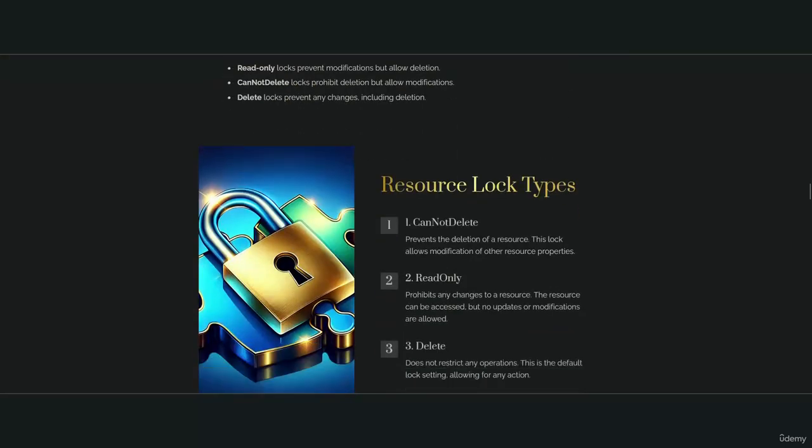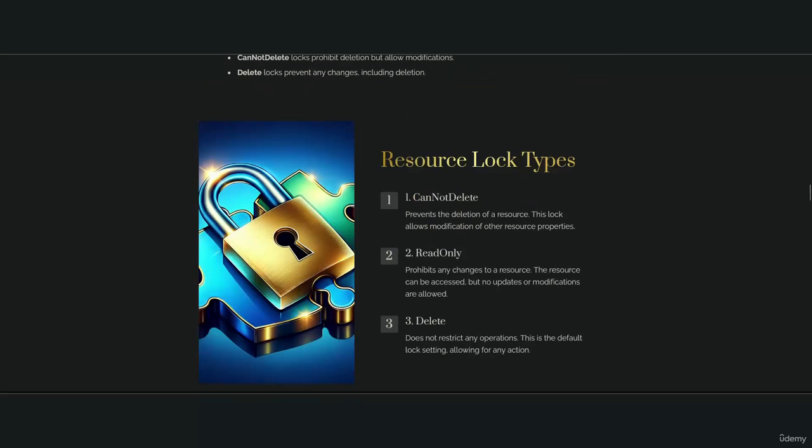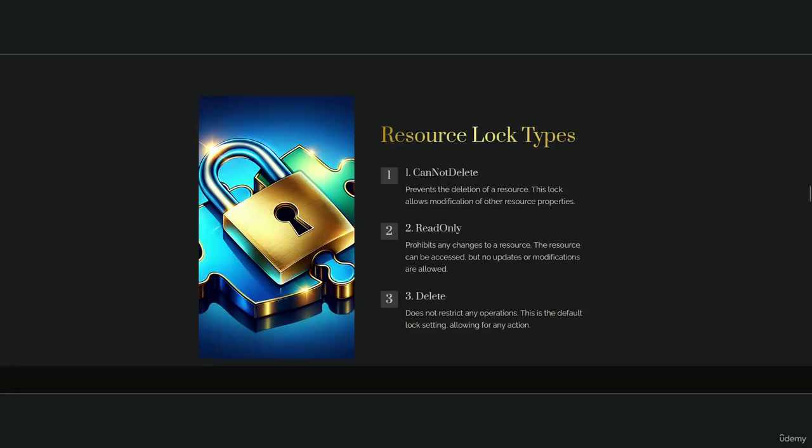Resource lock types. 1. Cannot delete. Prevents the deletion of a resource. This lock allows modification of other resource properties. 2. Read-only. Prohibits any changes to a resource. The resource can be accessed, but no updates or modifications are allowed. Free delete. Does not restrict any operations. This is the default lock setting, allowing for any action.